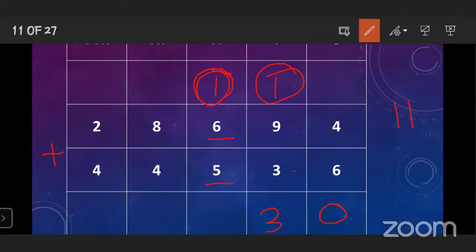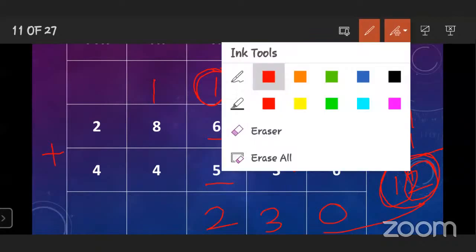Okay. 11 plus 1 is equal to 12. So when we get the answer 12, you have to write 2, the unit place value, down here, and 1 you have to write as carryover. Okay.